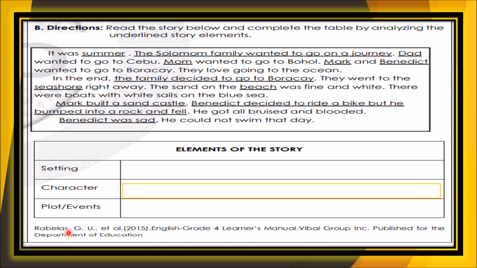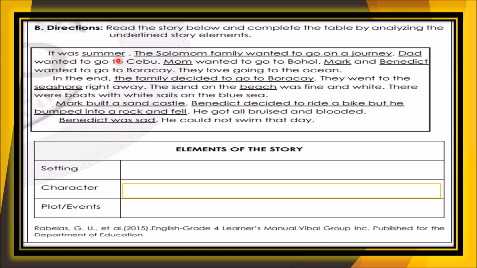The next one, try to read the story below and complete the table by analyzing the underlined story elements. Okay, so let us read. Once again, let us read all together.